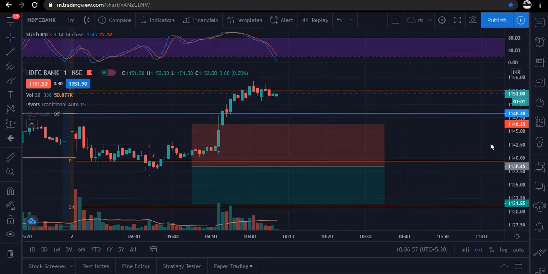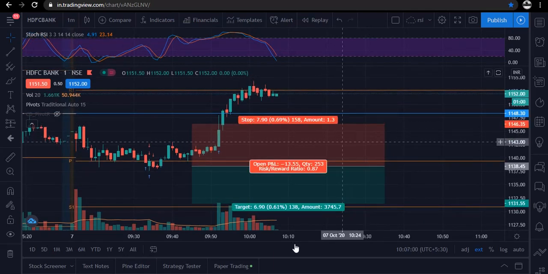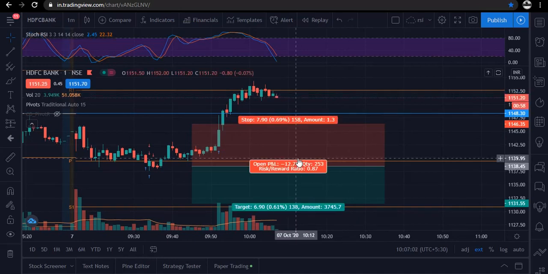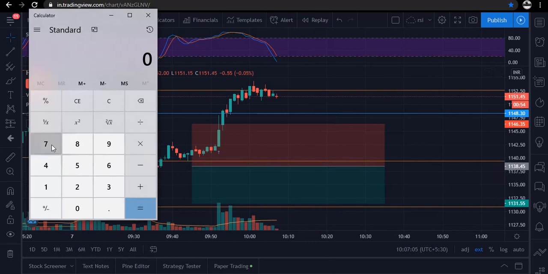So now let us calculate today's loss. So our total loss was 7.90 points, and our quantity was 10. So simple, today's loss is 79 rupees.